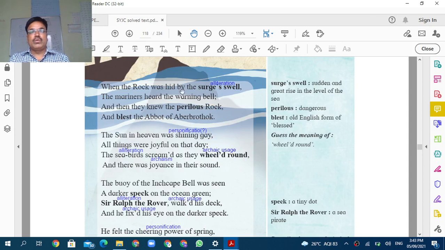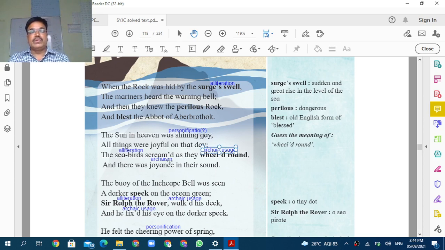Now see, when the rock was hid by the surf, the mariners heard the warning bell, and then they knew the perilous rock and blazed above the surf. The sun in heaven was shining gay. It shows a joyful atmosphere. It was a very happy atmosphere. The sun in the heaven was shining, and all things were joyful on that day. Everything was good. There was no unhappiness, no idea about any dangerous thing.